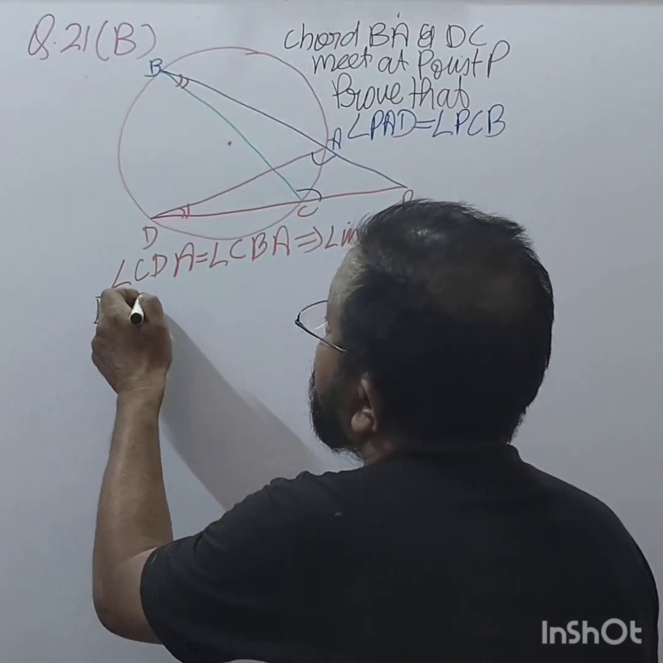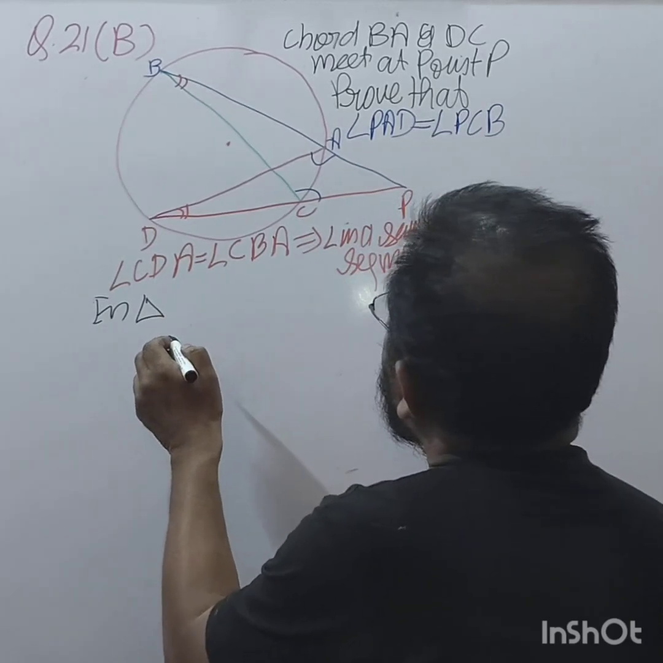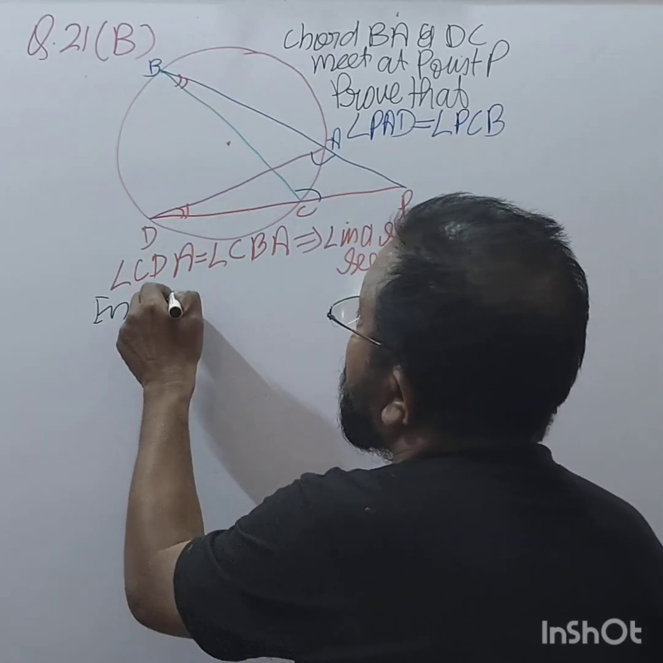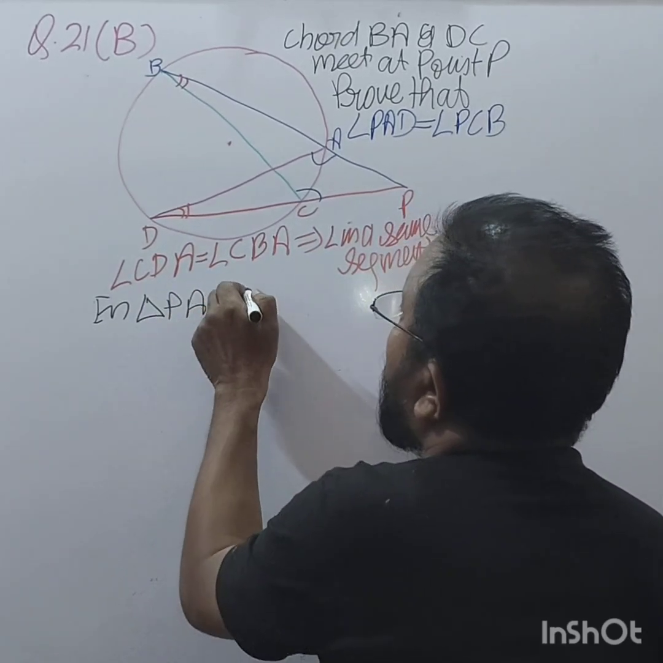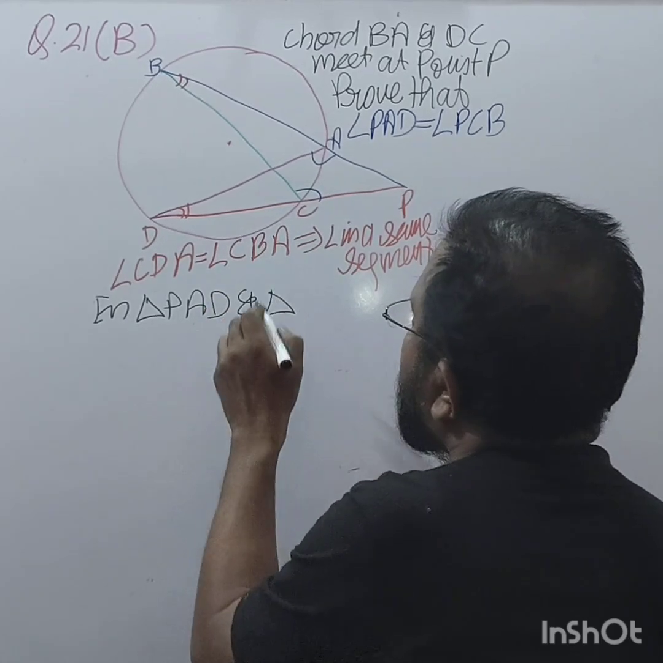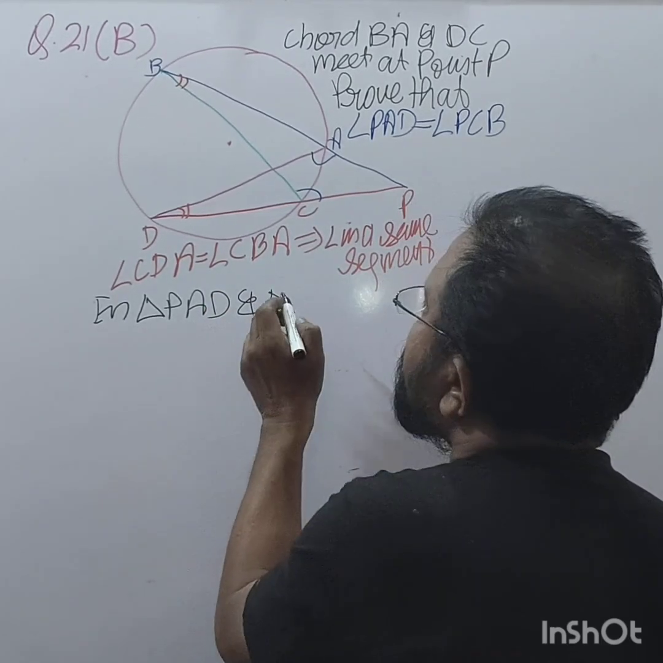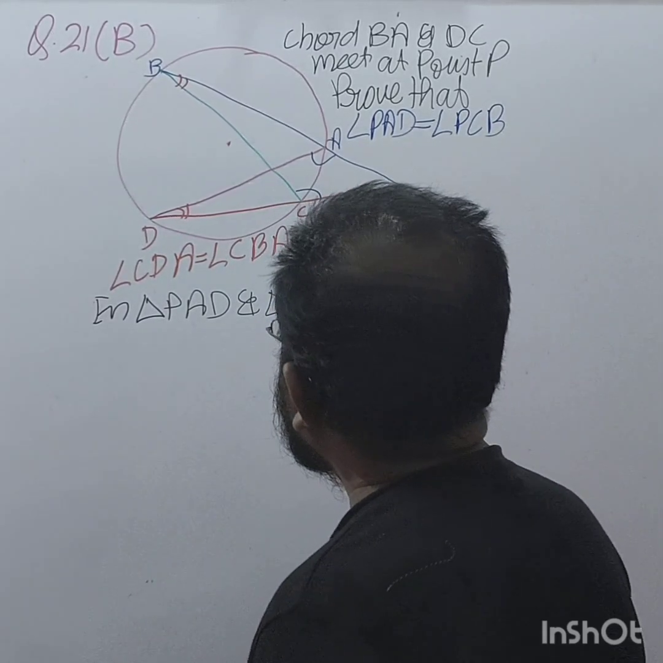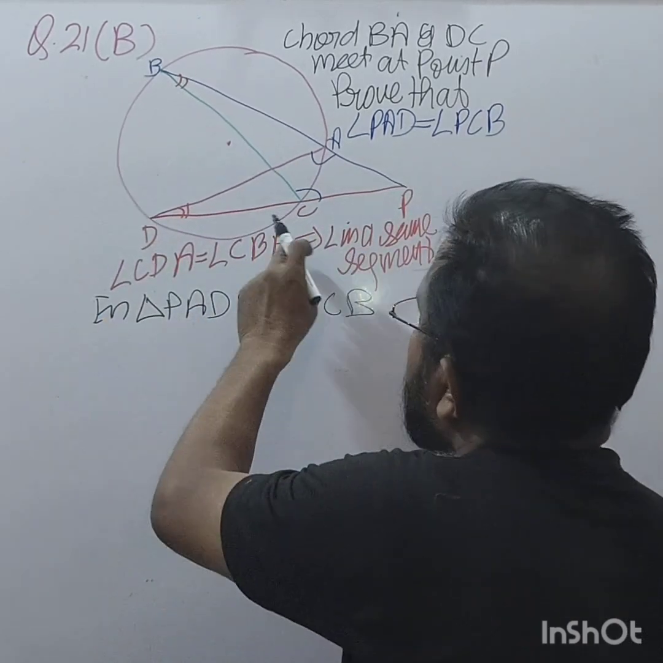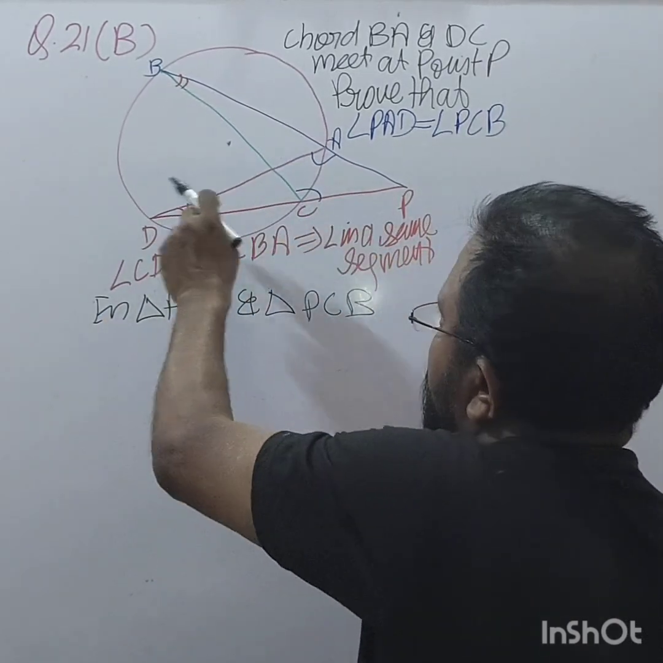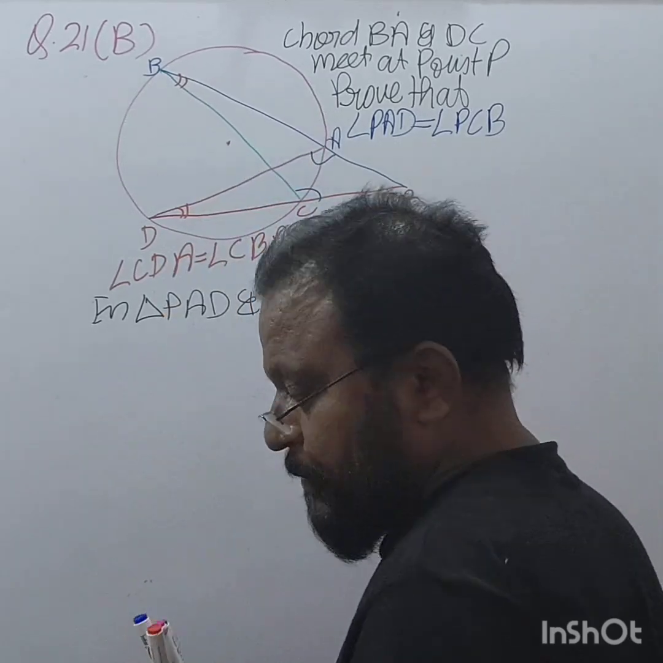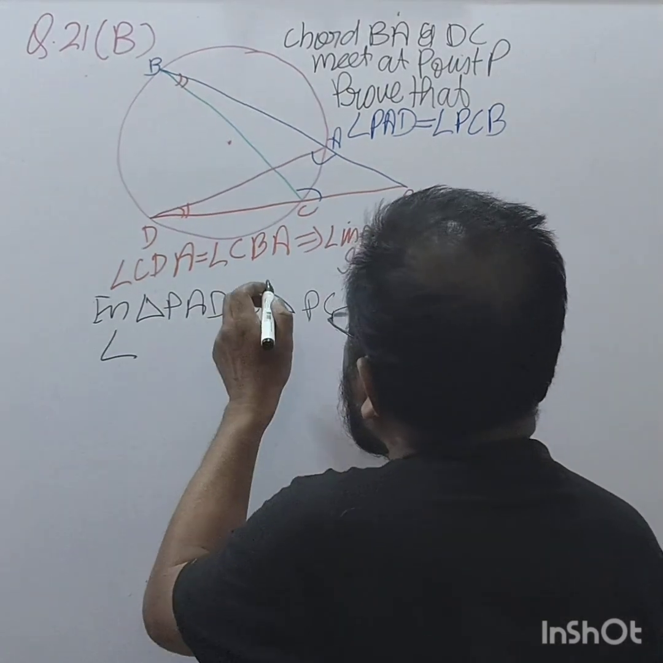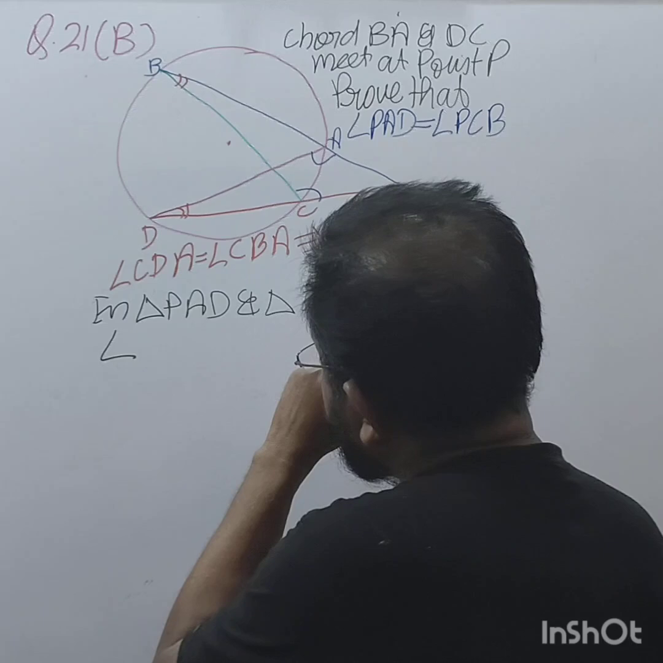In triangle PAD, in triangle PAD and triangle PCB, PAD and PCB, what happens? Angle is... Angle